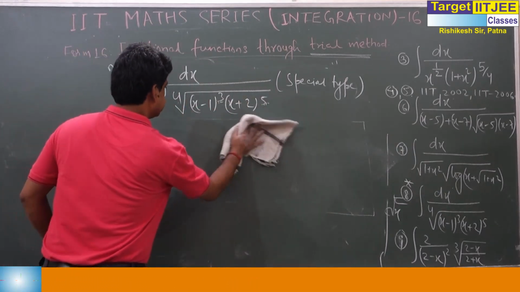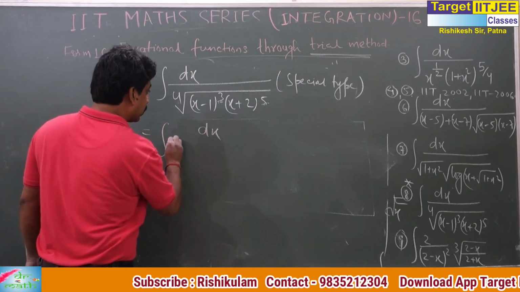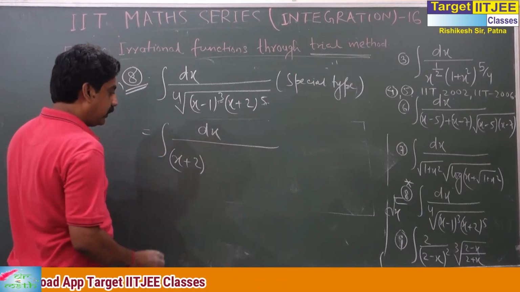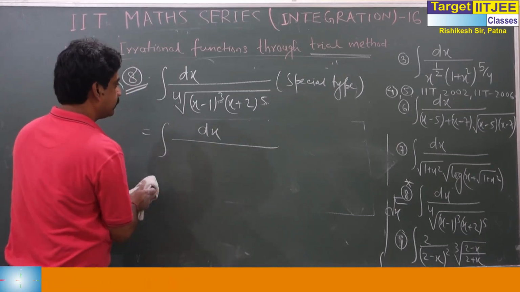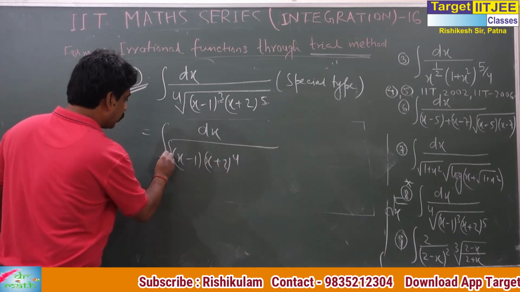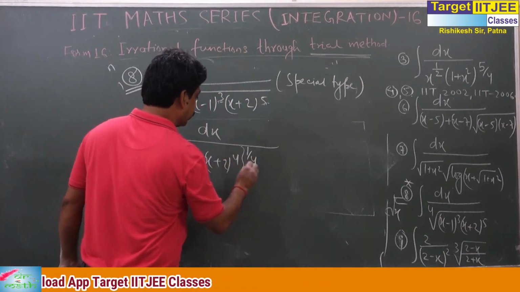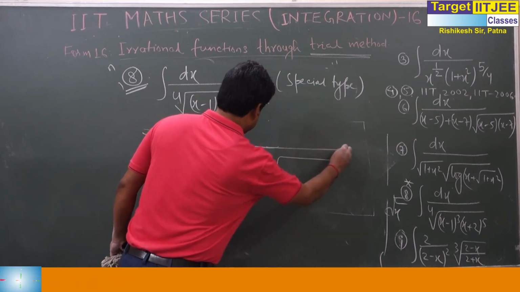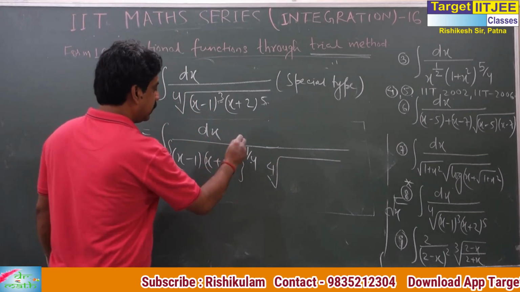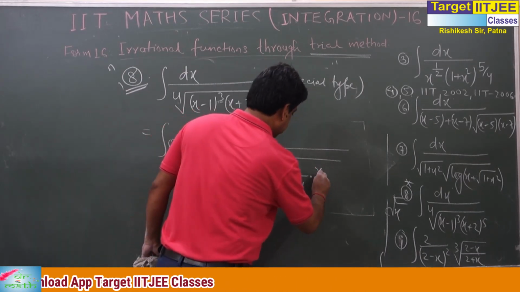See, actually, take common (x plus 2) to the power 4. You take common (x minus 1) into (x plus 2) to the power 4. They are common under the 4th root, either like this or this, both are the same. When we take this common, this is x minus 1, and this is x plus 2.